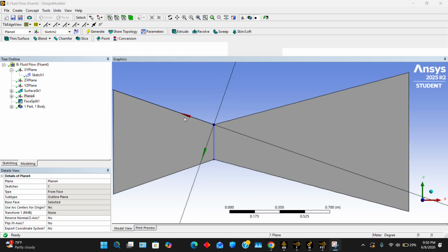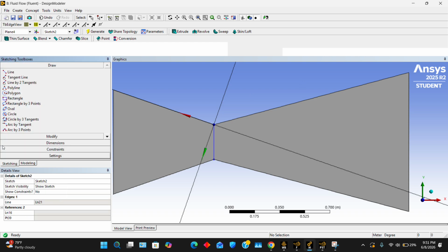We have to make sure we do that on the same plane, I just realized.